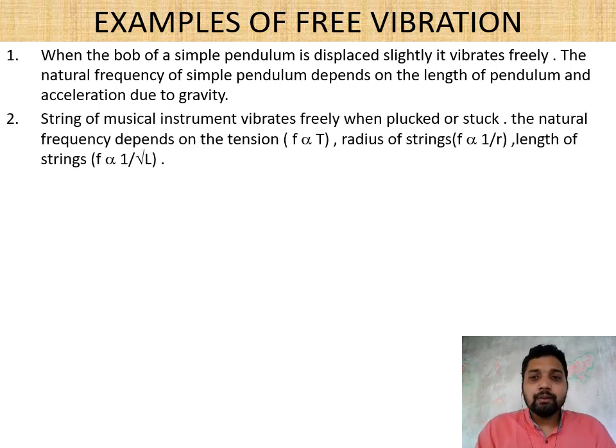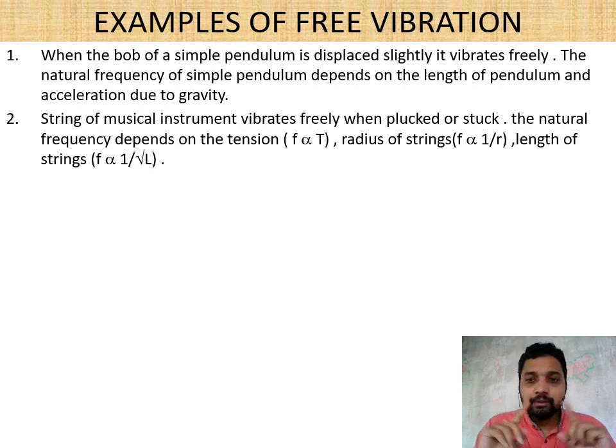Second case, a string instrument. String instruments are instruments where metallic strings vibrate to produce musical sound. In that string instrument, first, the natural frequency depends on the tension, meaning how tightly the strings are connected. Second, the radius of the string, meaning whether it is thicker or thinner.